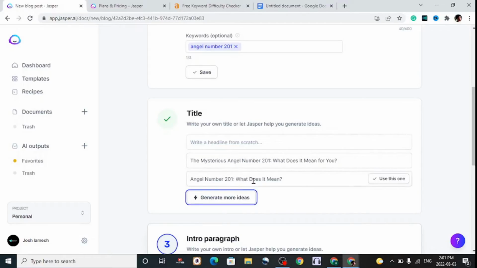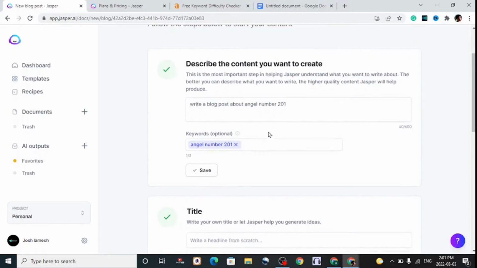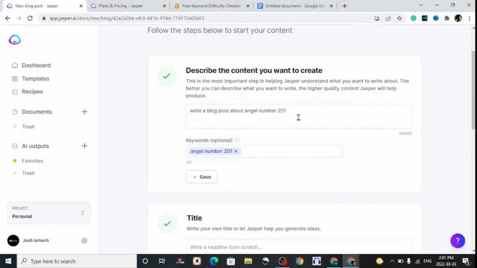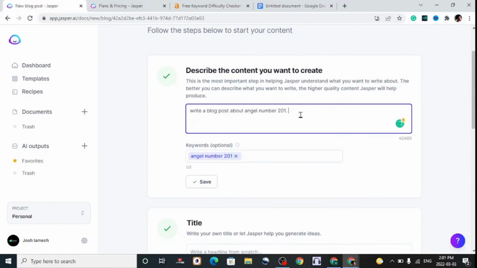So you can see this is how it generates the title without you putting anything in here, based on the information you are putting here at the top. Now you can add more descriptive statements here, like the blog post should be about specific angel stuff and symbolism. Or if you are writing a listicle article, you add each element of your list in your listicle article right here in the description.